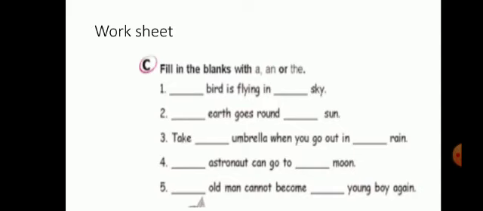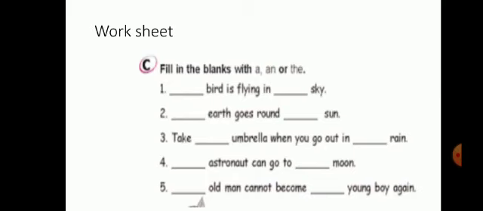Dash astronaut can go to dash moon. An astronaut can go to the moon, because astronaut starts with a vowel sound and moon is specific. Dash old man cannot become a young boy again.